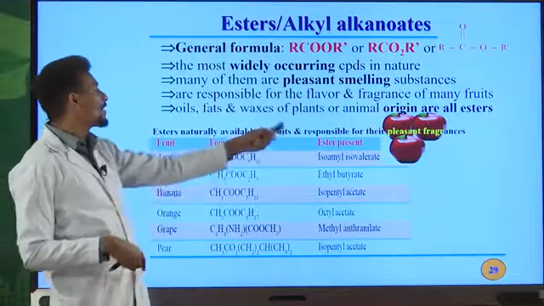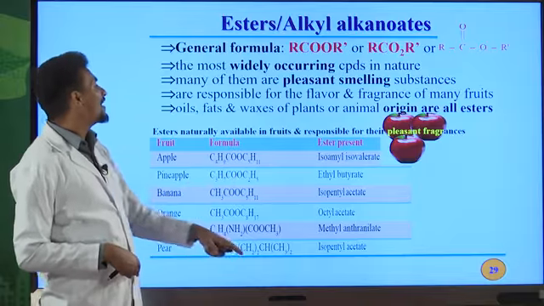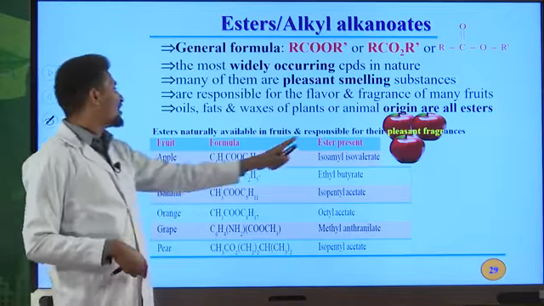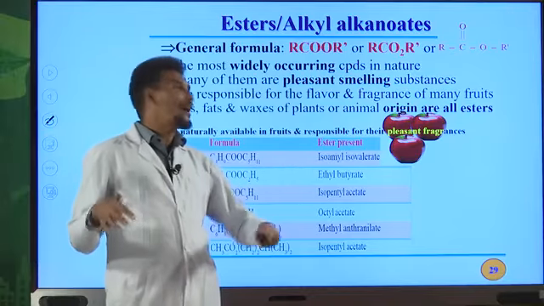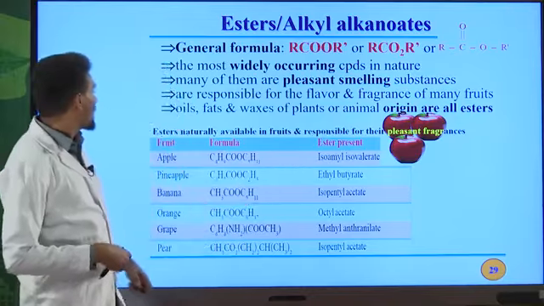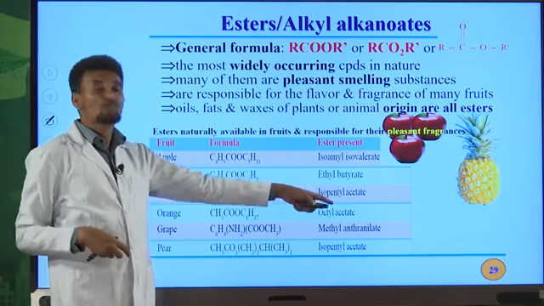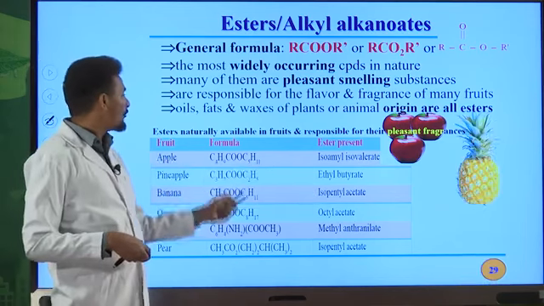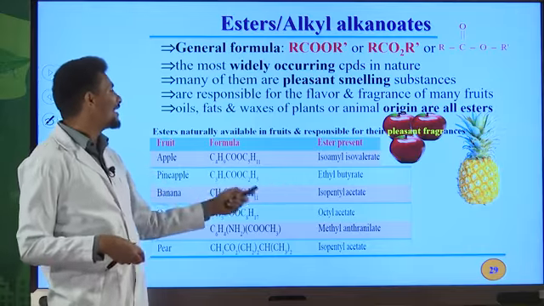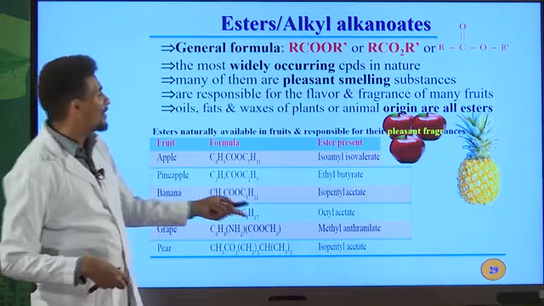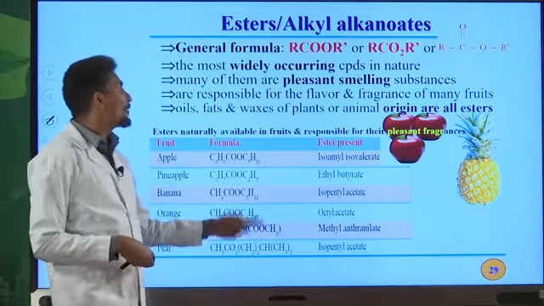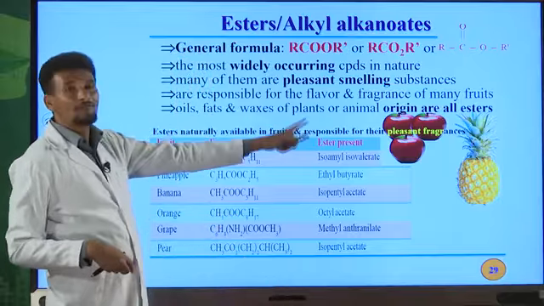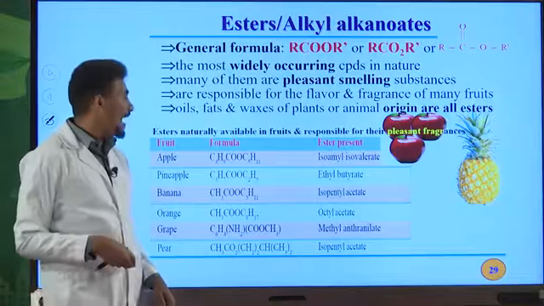This is the formula for isoamyl isovalerate. Therefore, this ester is responsible for the good flavor of this apple. And the second one is ethyl butyrate. The formula for ethyl butyrate is this one. It is found in pineapple. So this is pineapple, and it is responsible for the pleasant fragrance of this pineapple.